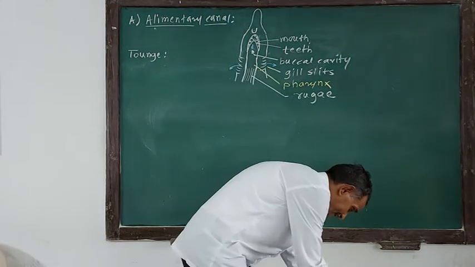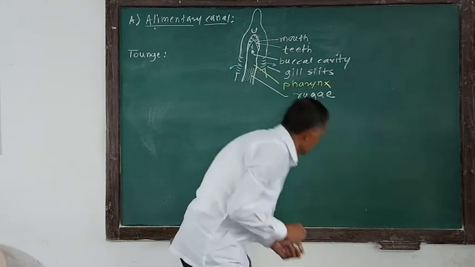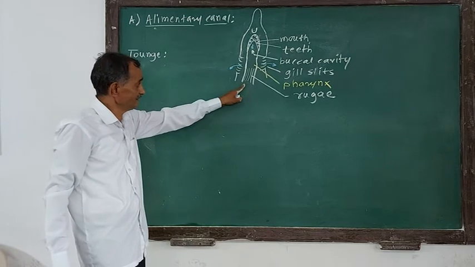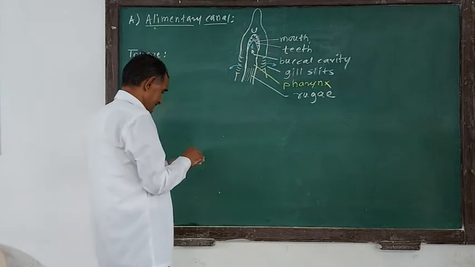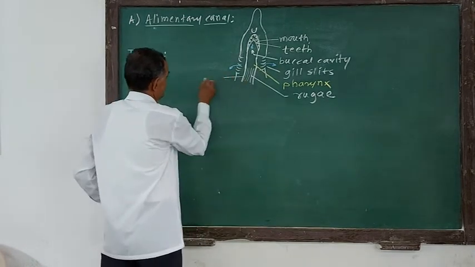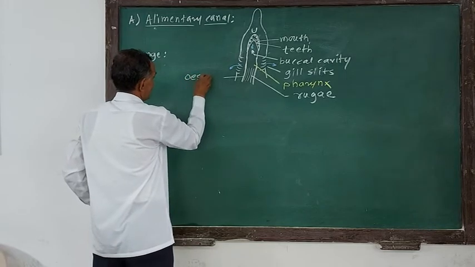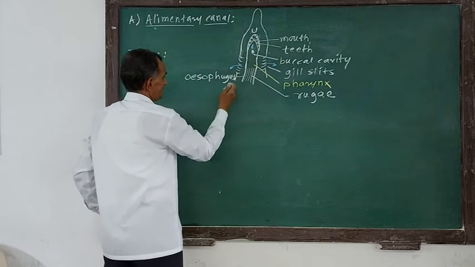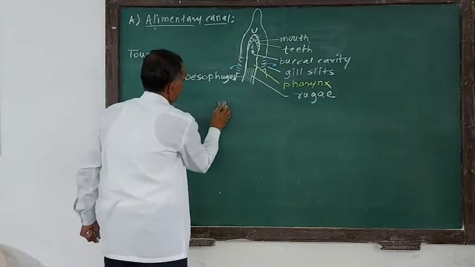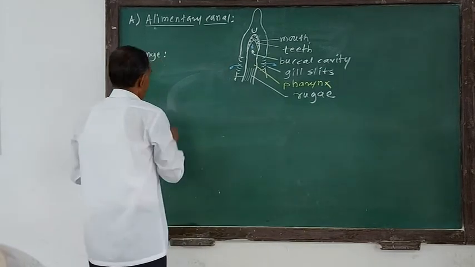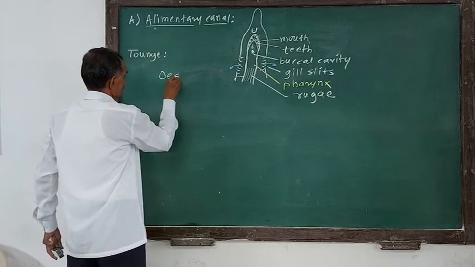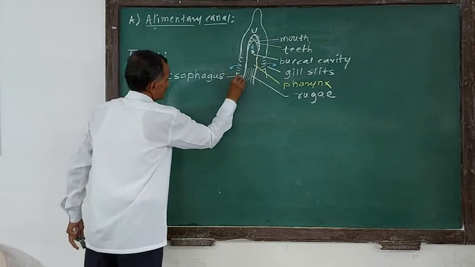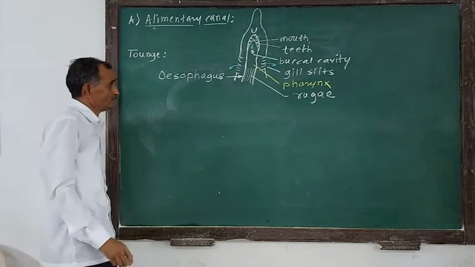So this is why the rugae are present inside the region of the esophagus. I will label it again. This is called the esophagus. So this is the region of the alimentary canal called the esophagus.